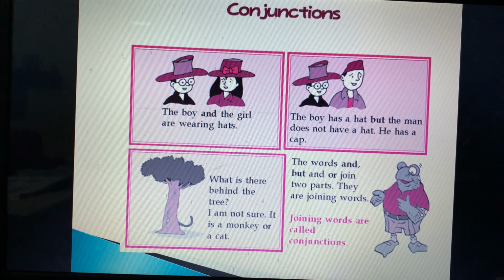Now look here. There is one more conjunction, but. But is basically used when one sentence is positive and another is negative.